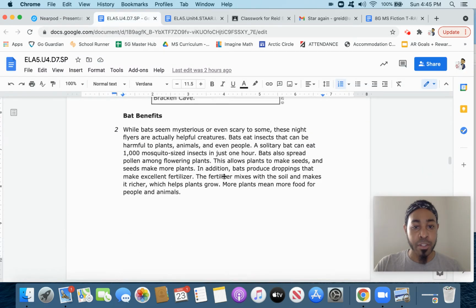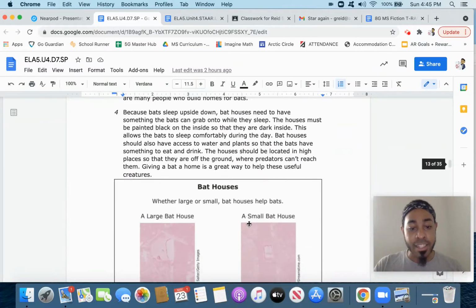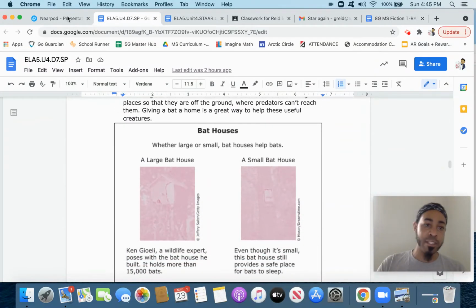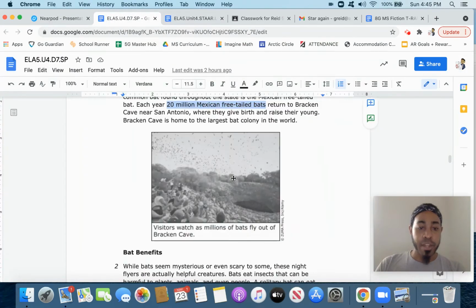In my first picture, I saw that there were millions of bats flying and talking about bat houses. All right. And so I put that in a gist. Bat houses are around paragraph 4, millions of bats flying around paragraph 1. Go ahead and freeze it on the screen and give scholars 20 seconds to complete this in 3, 2, 1, go.